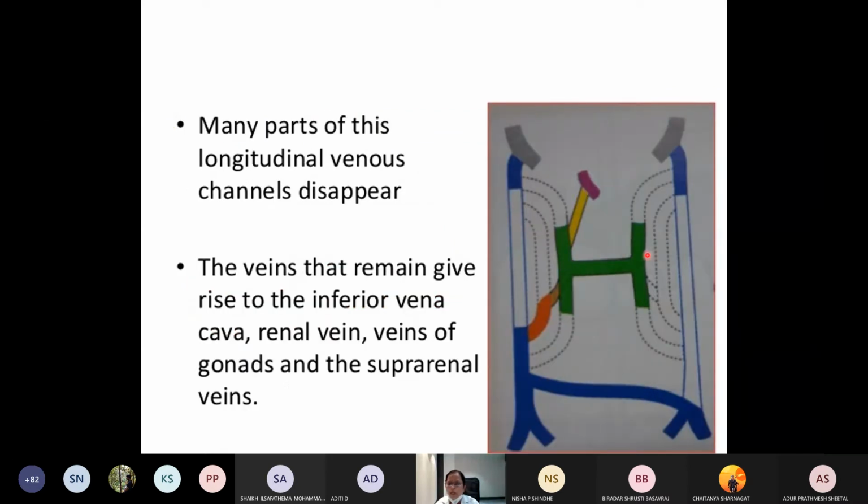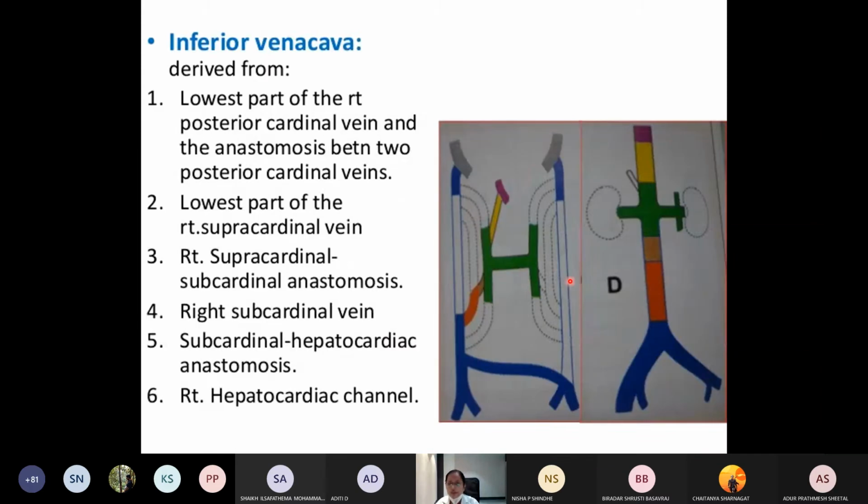Okay. So many parts of these longitudinal venous channels will disappear. Only some will remain and form veins like the inferior vena cava, renal vein, veins of the gonad, and the suprarenal vein. So today we are discussing the development of the inferior vena cava. This inferior vena cava you are seeing here has a composite development. It has many sources of development. So now I'll tell you here.